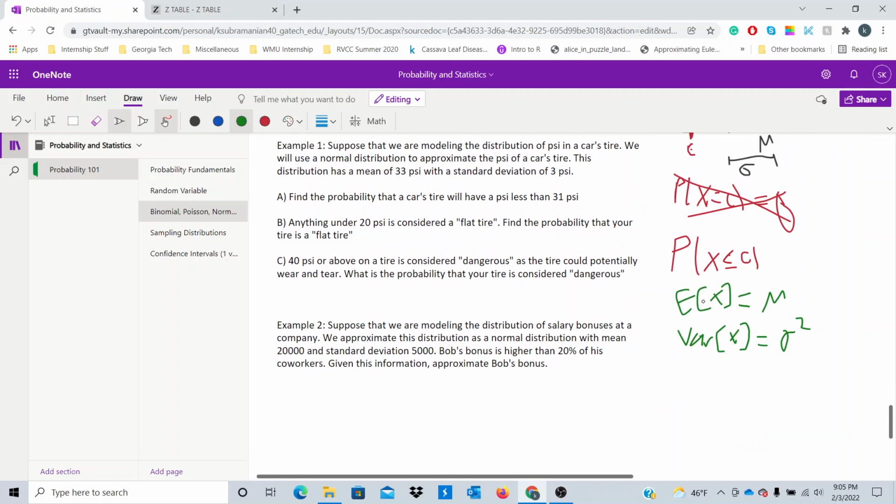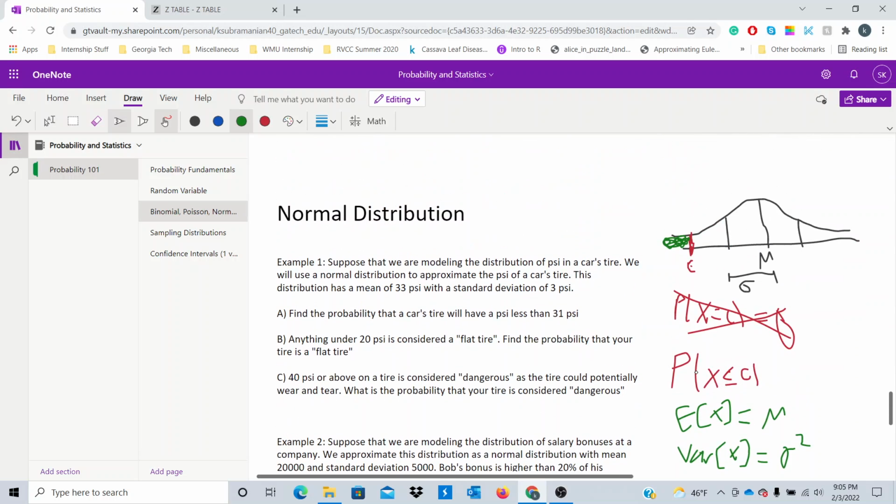So, one more thing to talk about in normal distributions. Normal distributions will have known probabilities if the mean is 0 and the standard deviation is 1, right? In your textbooks, you will have tables where, if you're given a normal distribution with mean 0 and standard deviation 1, and I look up a value, say c, right here, we will be able to get this area by looking at our table.